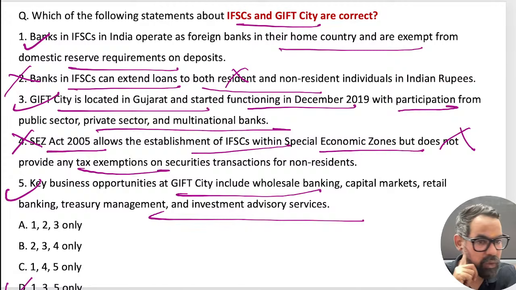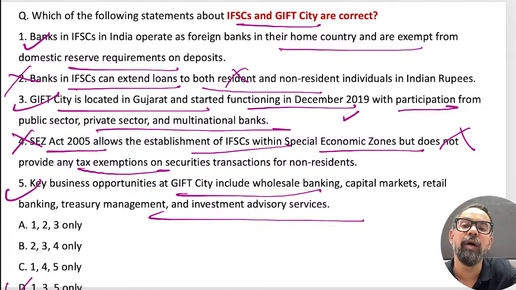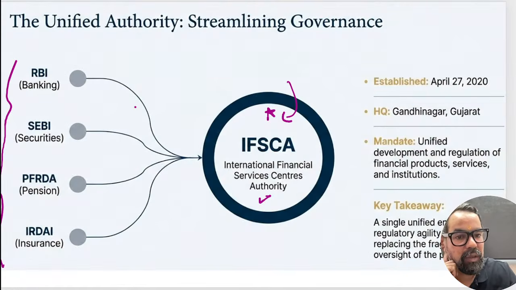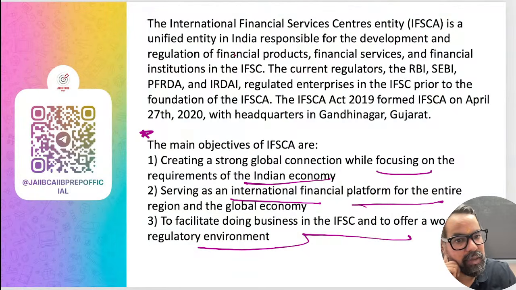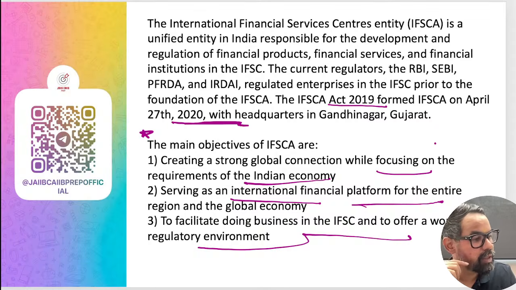IFSC established in 2015. No. This is 2019, and the IFSC Act got passed in 2019, right? So that was the case. And there was one slide, just a minute. So this IFSC Act got passed in 2019, sorry, right? And April 2020 it is established, right? Yes, so 19 and 20.